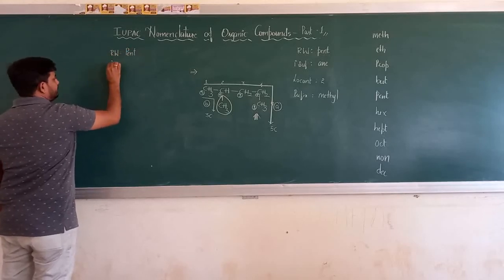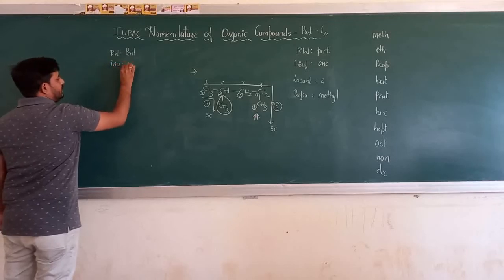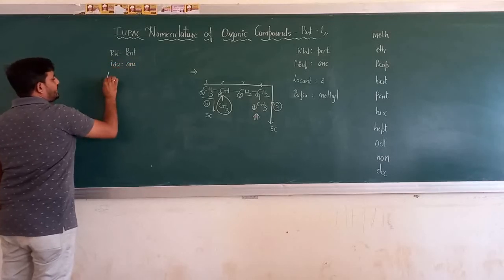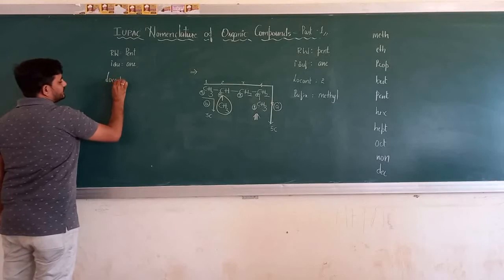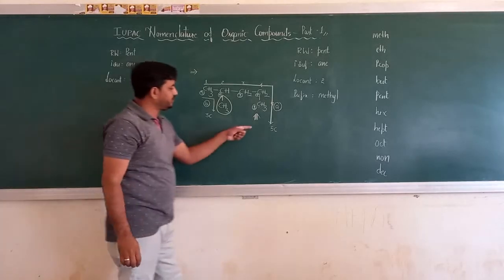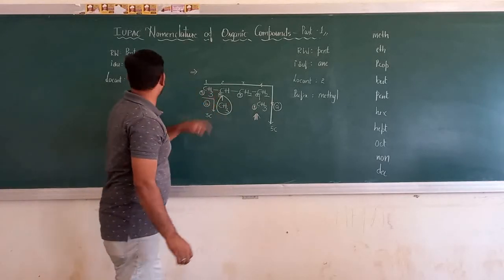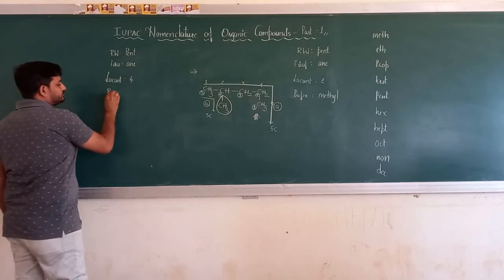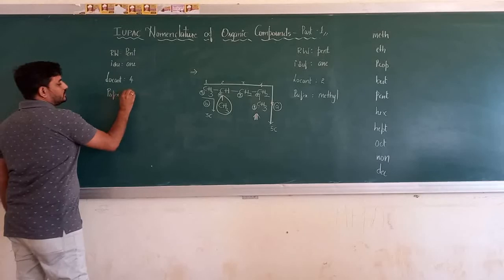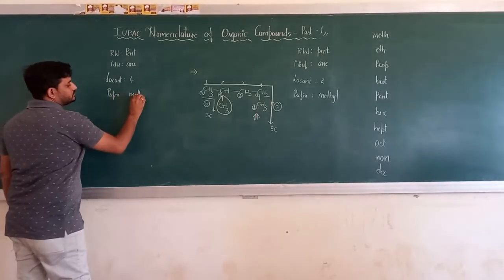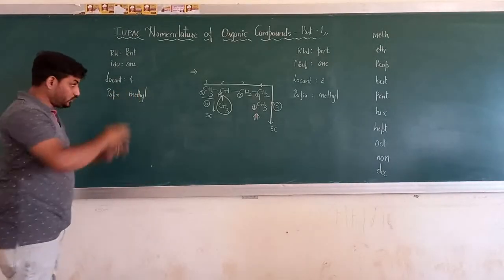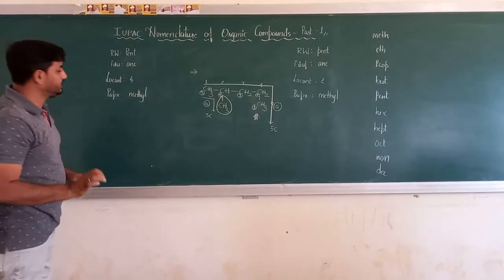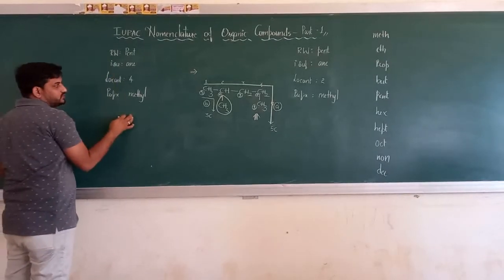Then your primary suffix will also remain the same, A-N-E. Locant will change now. Locant can occur from the right to left direction. Locant 4, 1, 2. And what about the prefix? It is methyl. Two answers come, one correct and one wrong. So let me write the complete name using this data.